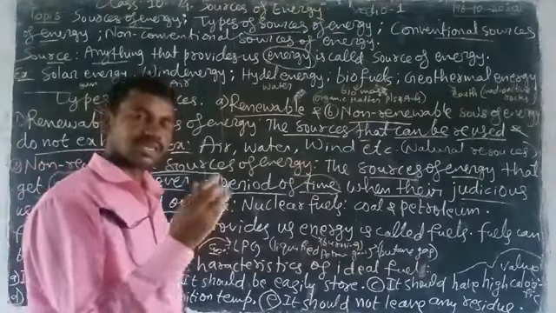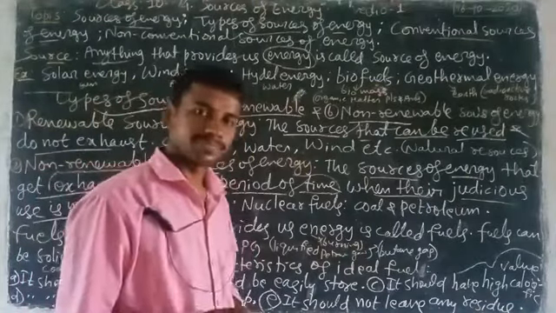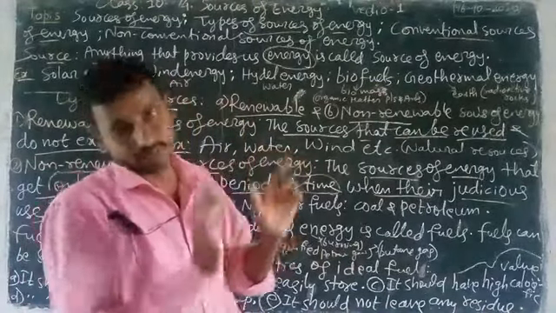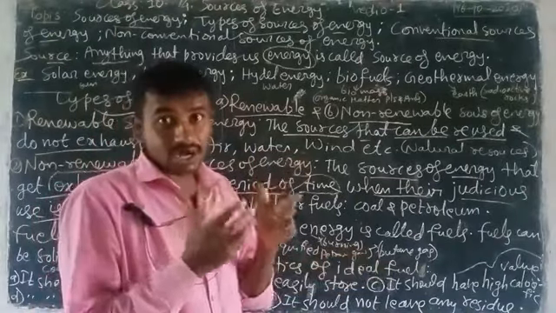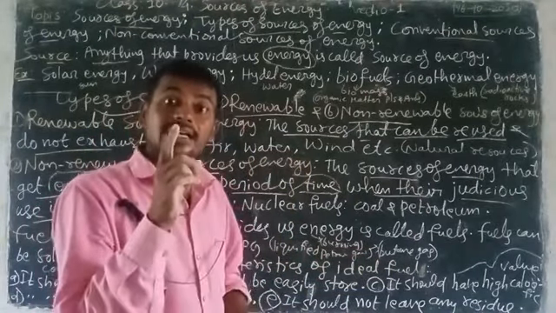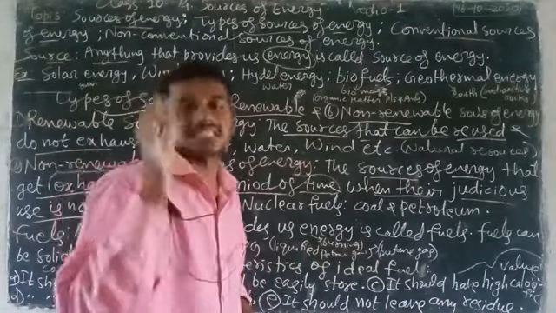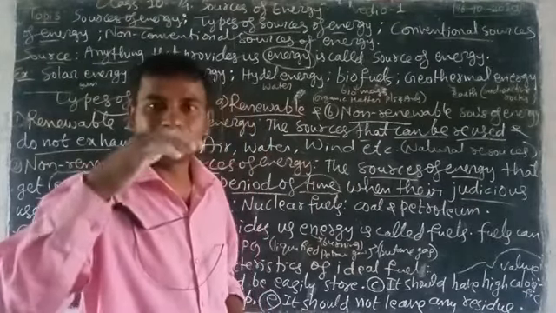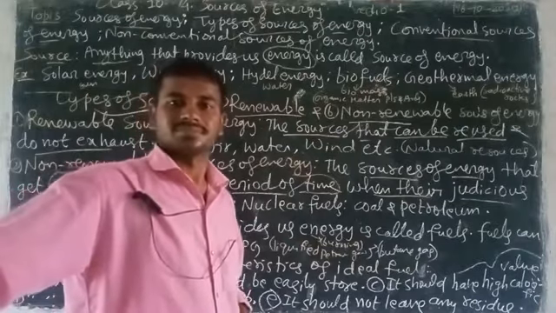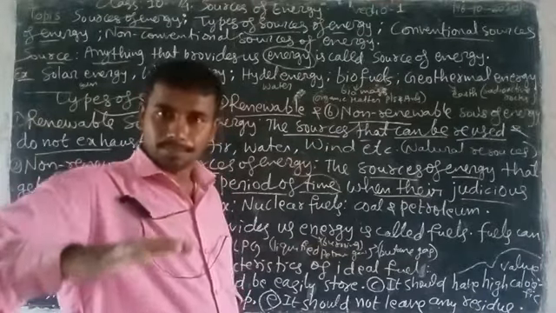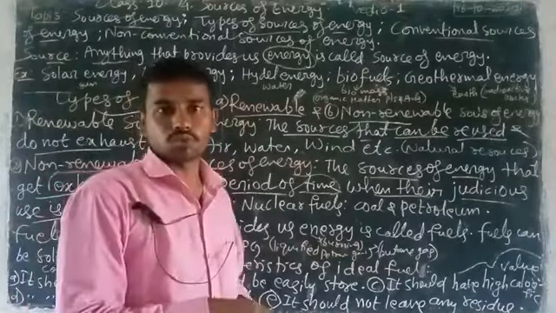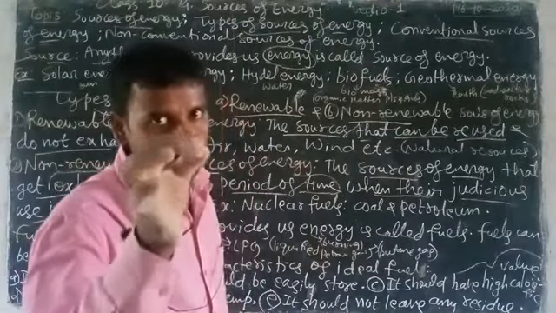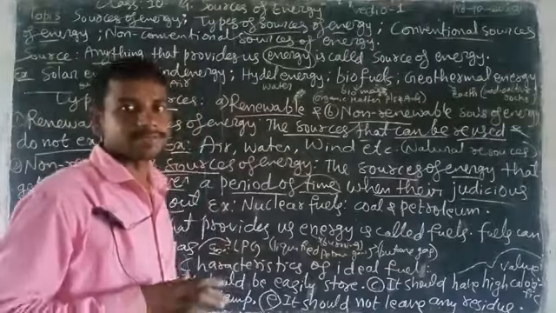Exactly opposite to renewable sources of energy. Any source which is not reusable and must compulsorily get exhausted, that is, completed and cannot be reused, that type of source is called a non-renewable source of energy.